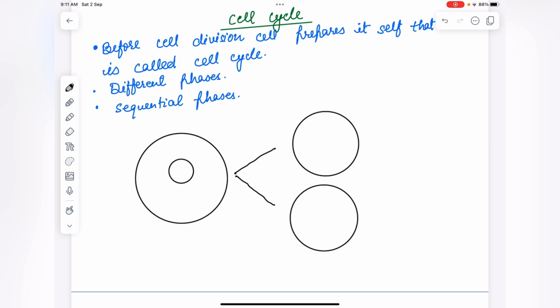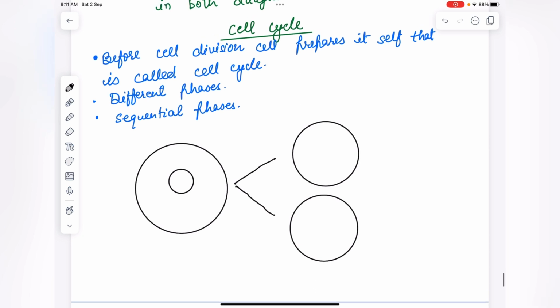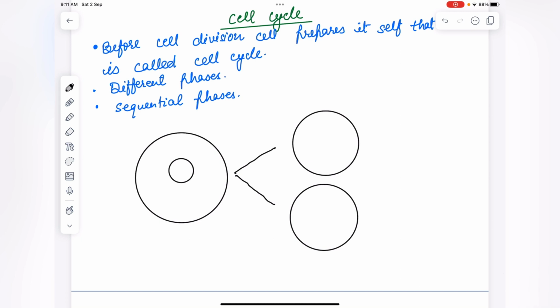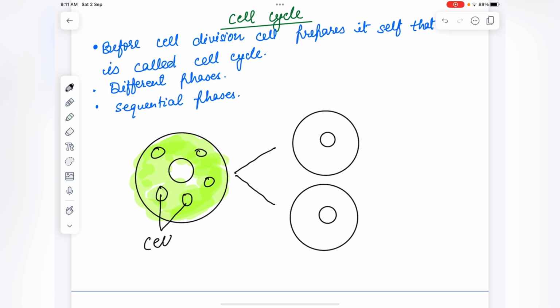It has to prepare things so that it can equally distribute them into both cells. What is present in the cell? There will be cytoplasm. In this cytoplasm, cell organelles will be present.